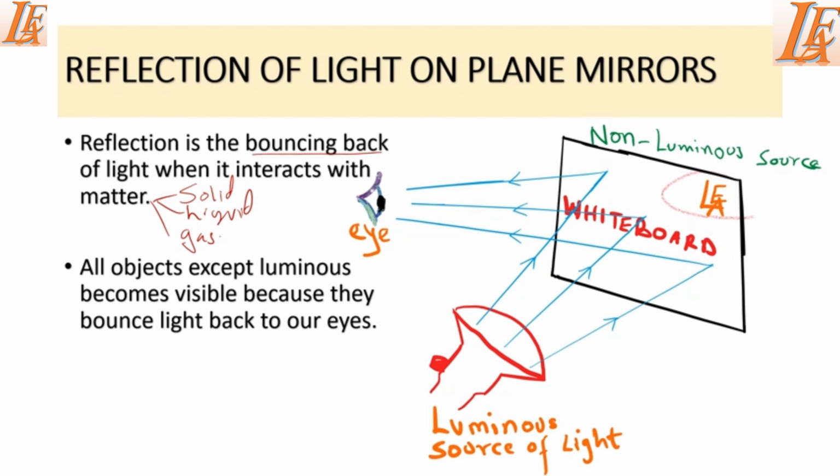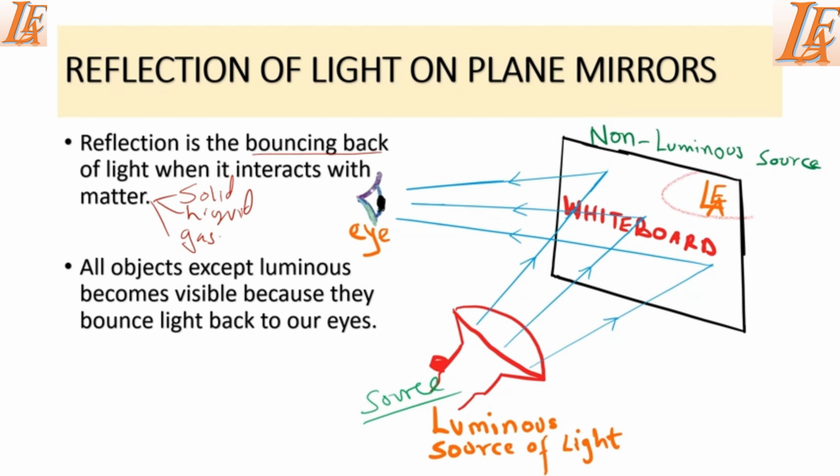If you have a source, this is the source of light, it's a torch, and it is shining light to a whiteboard which is in the dark. Assume this whiteboard is in the dark. If there's no torch, you cannot be able to see that word whiteboard on the board. So if you shine this torch towards the whiteboard, the person standing in the room which is in the dark can be able to see the word whiteboard.